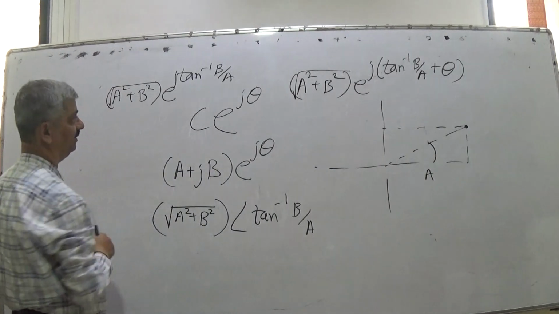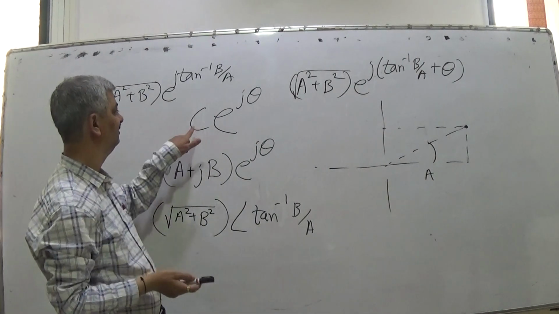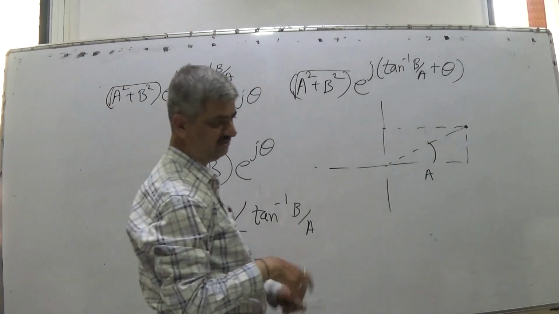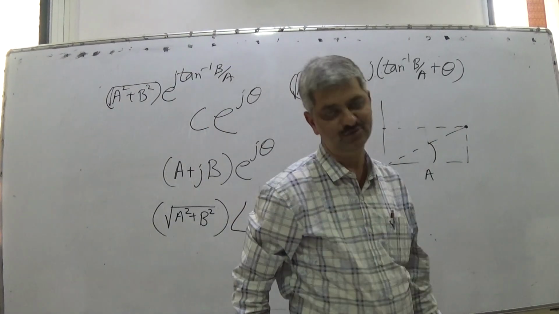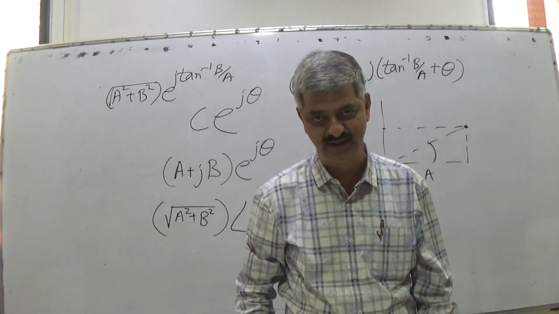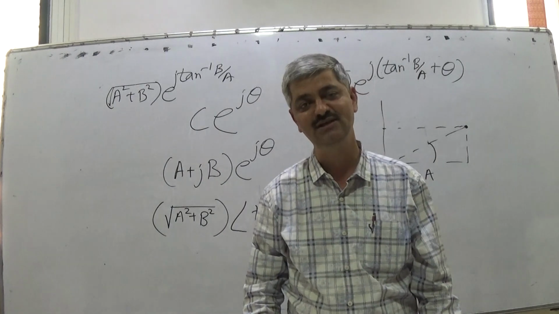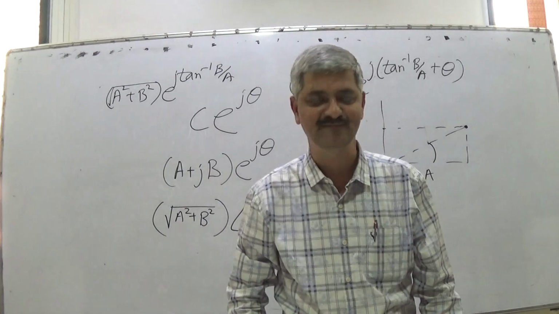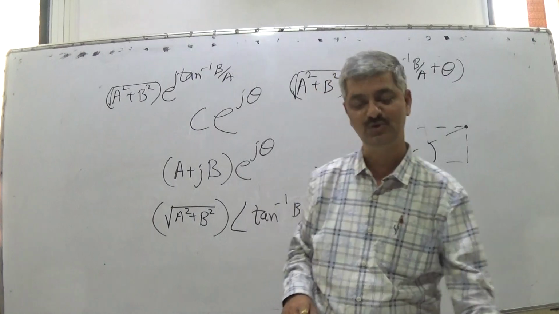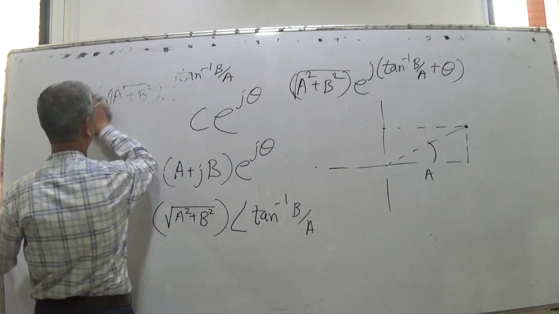Tan inverse of B upon A plus theta. So multiplying e raised to j theta by another complex number is also e raised to j something. Another complex number is also some real number into e raised to j something. So that is possible. So in general now we go for the concept of phasor.